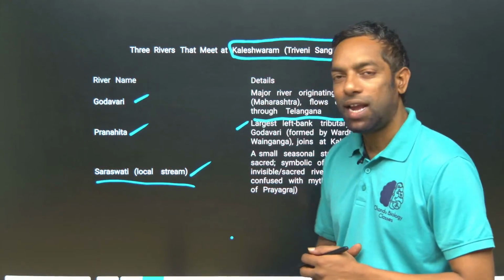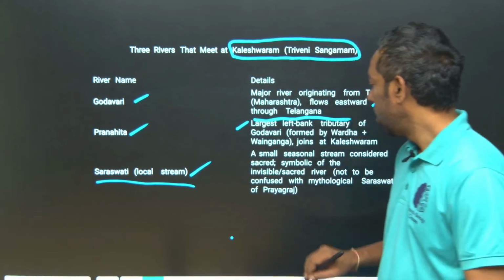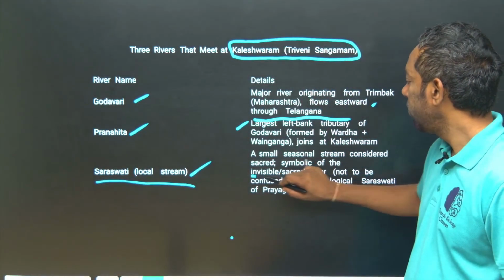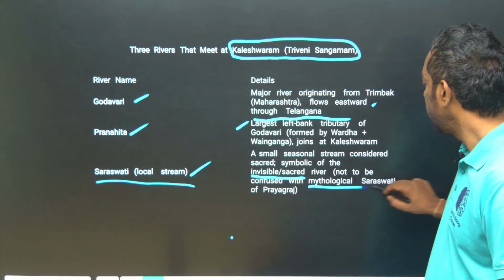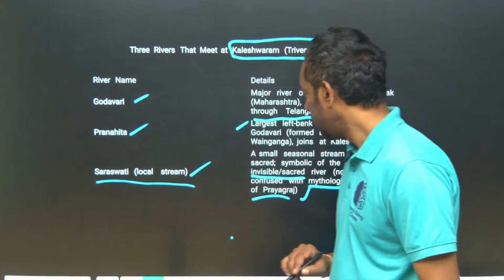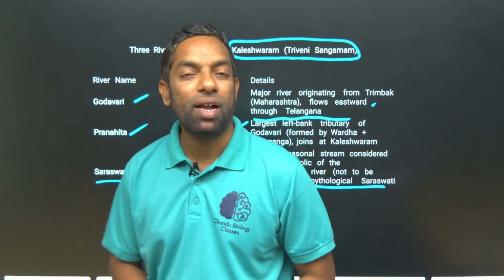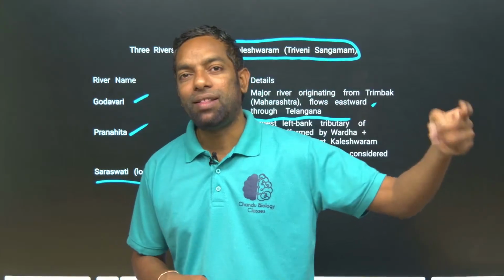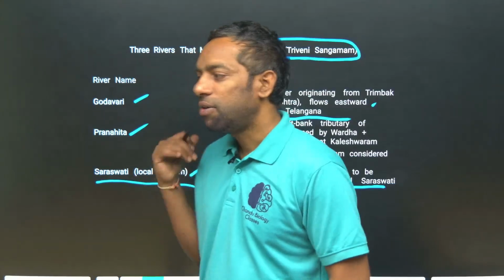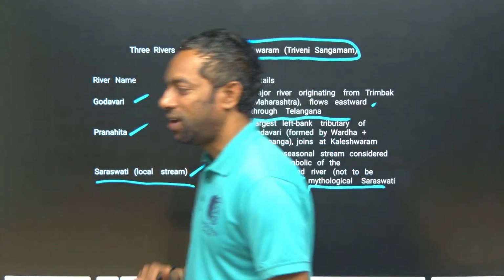The Saraswati is the local tributary. It is actually invisible. The mythological Saraswati river is there, like at Prayagraj. Guys, the Saraswati river is invisible. The Puranas say there is a river Saraswati, and the Pranahita, the combination of Wardha and Wainganga, and the Godavari, these three rivers meet at Kaleshwaram. We can call it the Triveni Sangamam. Okay, I hope you guys understand. Just look into here.